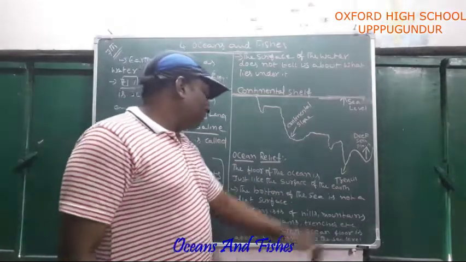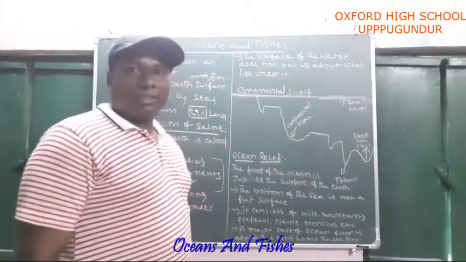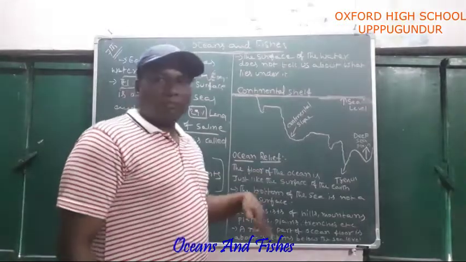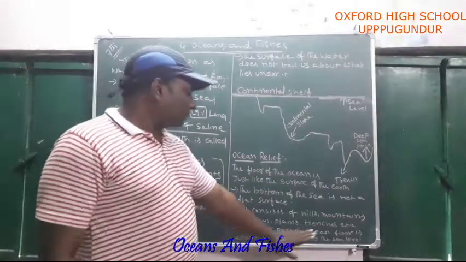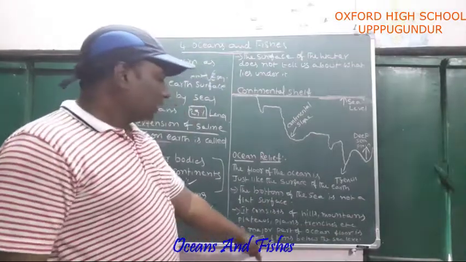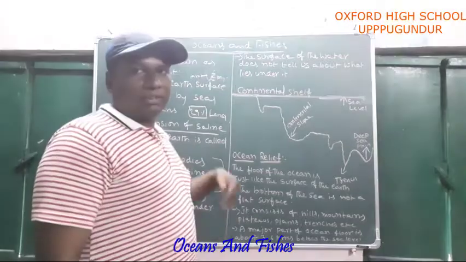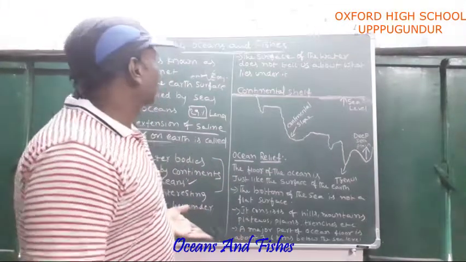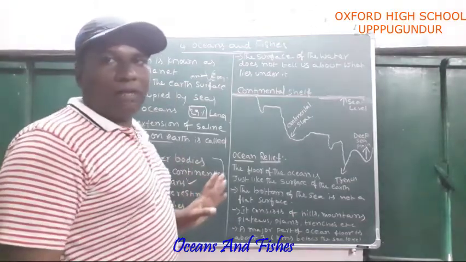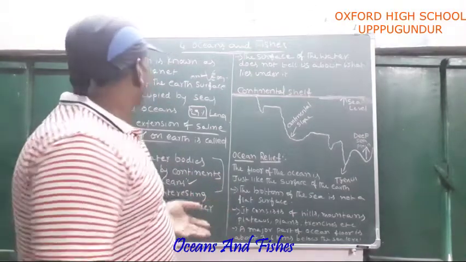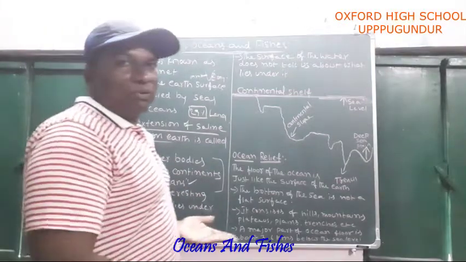The major part of the ocean floor is about 3 to 6 kilometers below sea level. Generally, heights are measured from sea level. Here the point is that the major part of the ocean floor is about 3 to 6 kilometers below sea level. This is all about the introduction part of oceans and fishes. Do you understand what we discussed up to now?